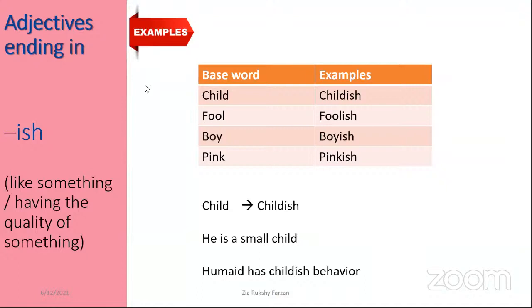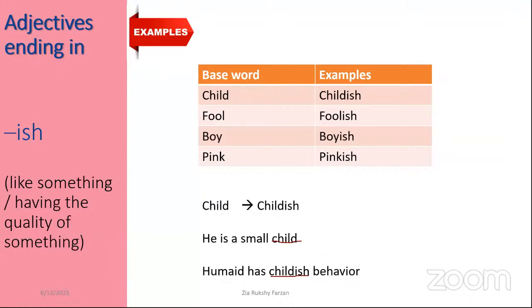He is a small child. Underline the word child, right? And Humaid has childish behavior. Childish, right? He is a small child. Humaid has childish behavior. Here child acts as a noun, and in the second sentence the childish behavior, childish acts as an adjective.